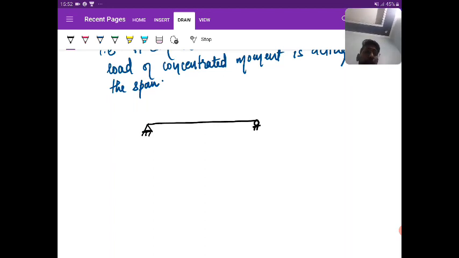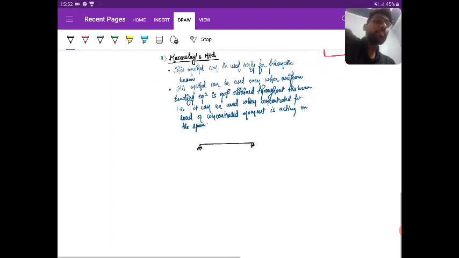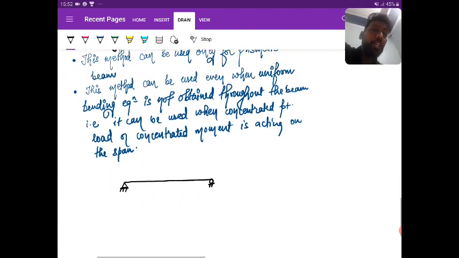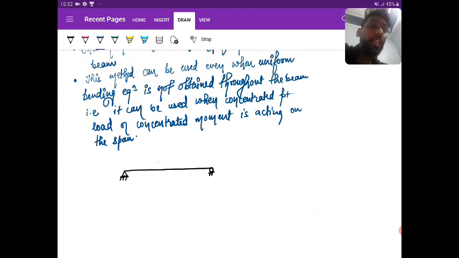This simply supported beam is subjected to point loads of P and P at distances of L by 3, L by 3, L by 3. So A, B, C, D, let us say.